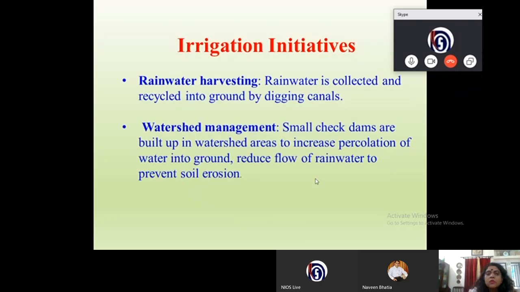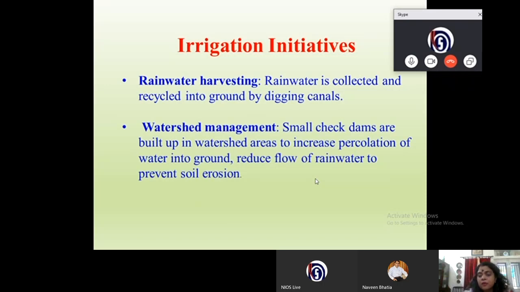Now we come to the irrigation initiatives. Rainwater harvesting. This is a very important aspect for water conservation these days. Rainwater is collected and then recycled into the ground by digging canals.